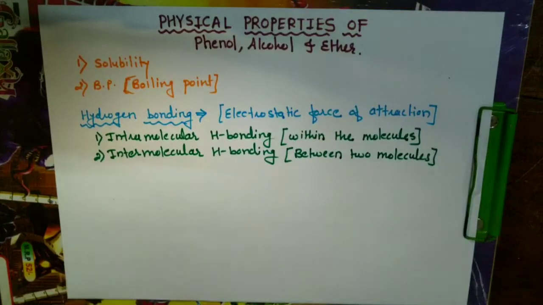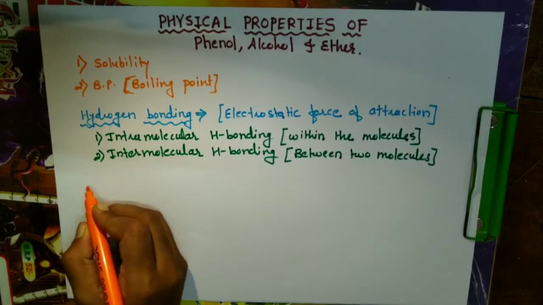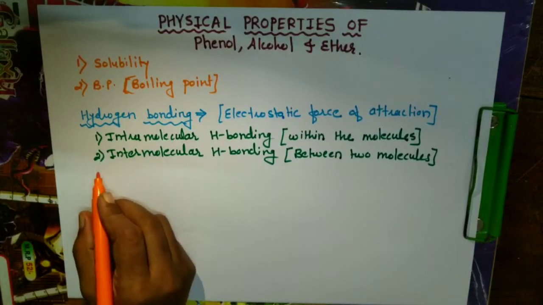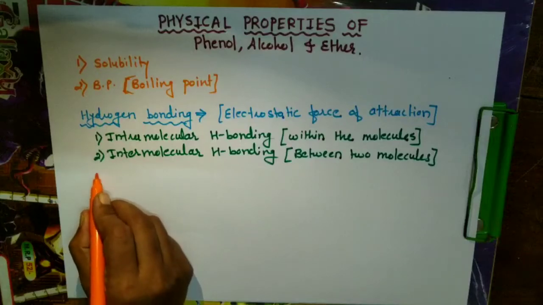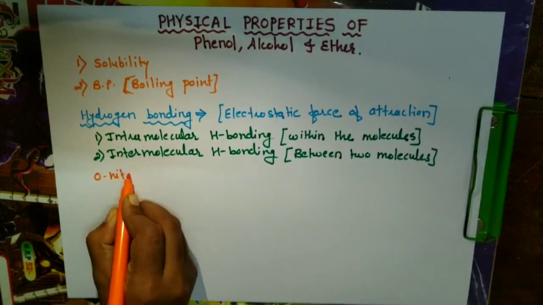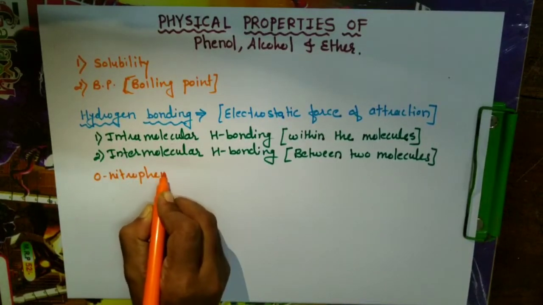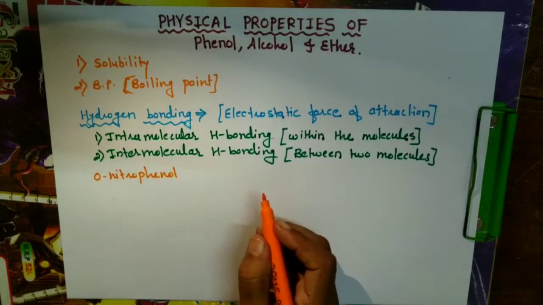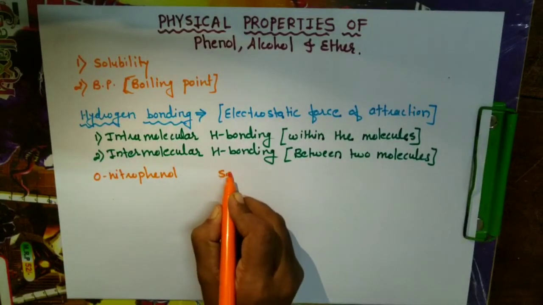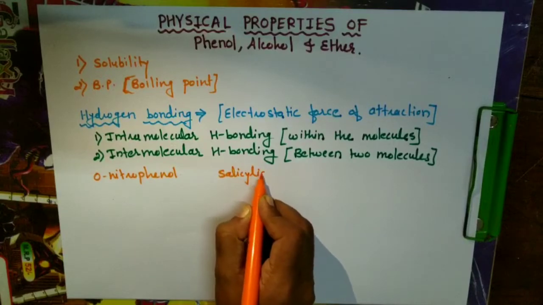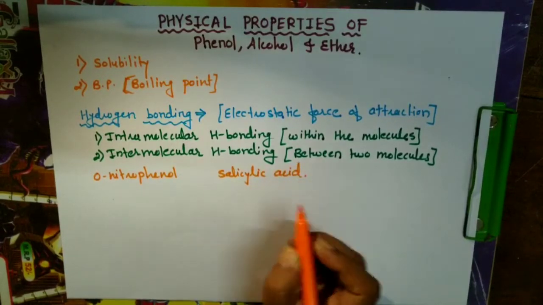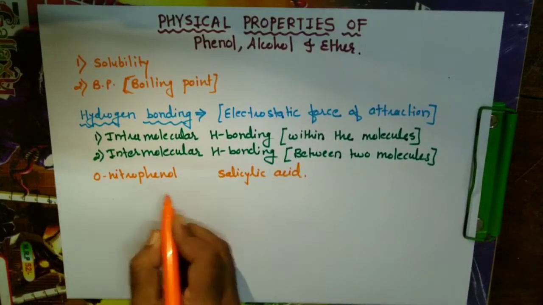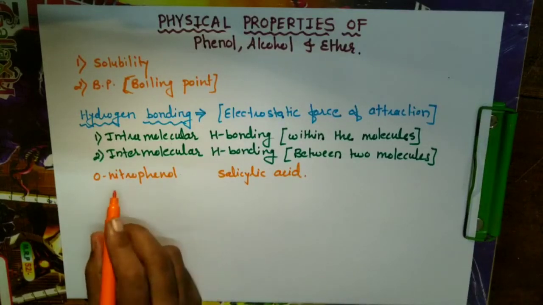So for example, for intramolecular, we can see orthonitrophenol or salicylic acid. These two show intramolecular hydrogen bonding.